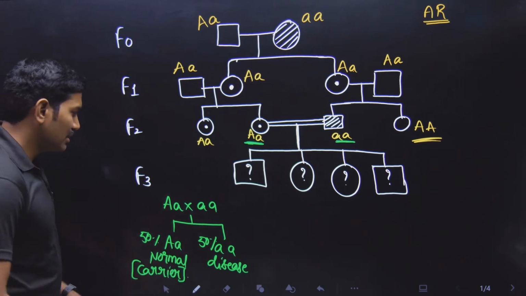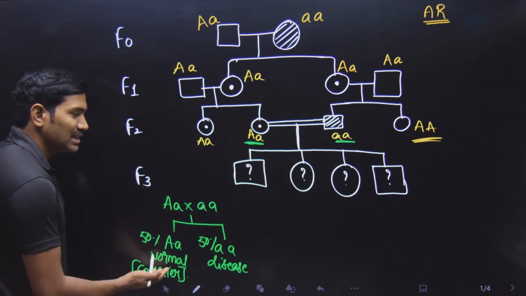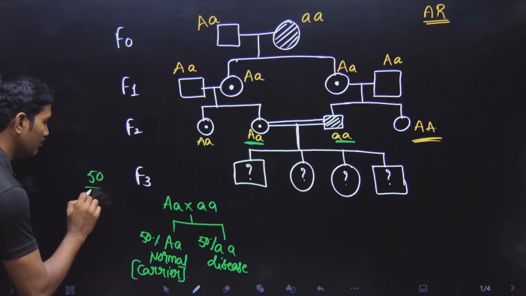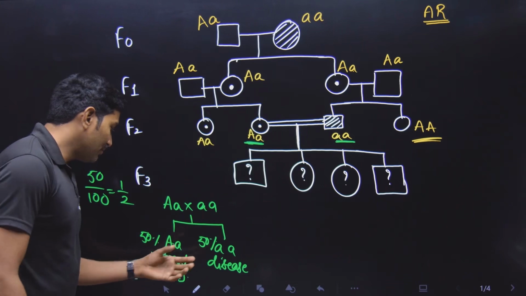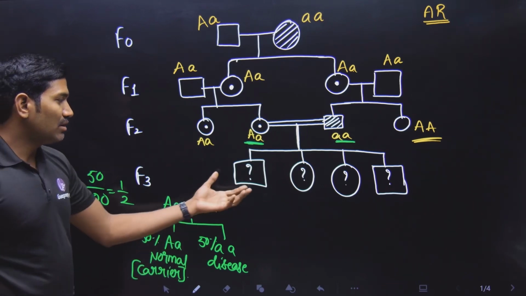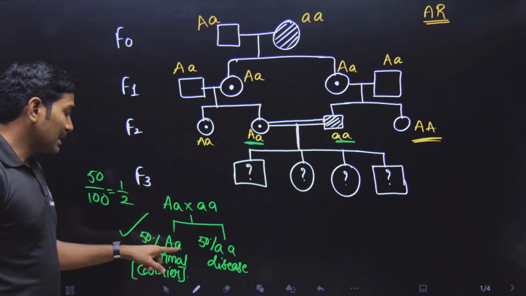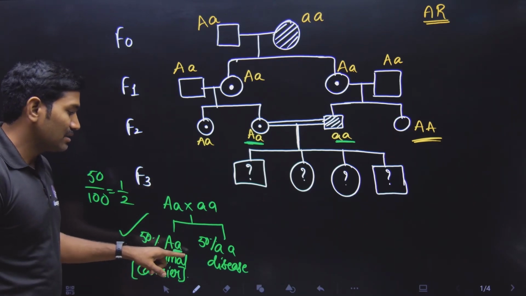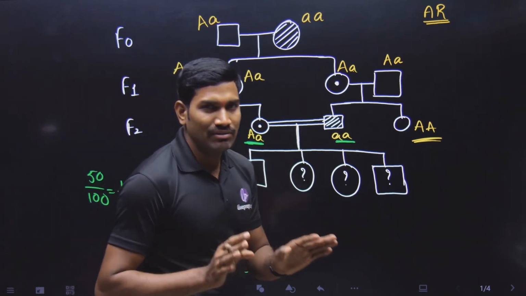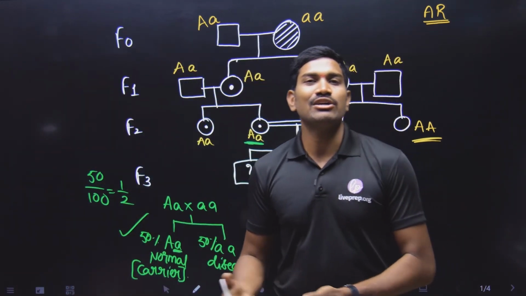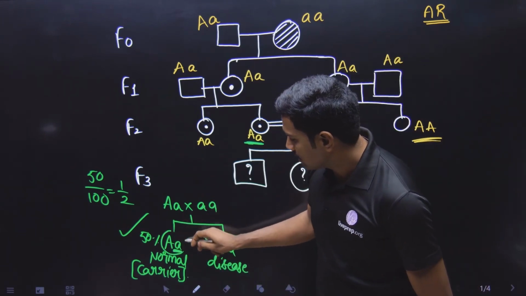Males or females, whatever it is. So in the population, what is the probability here? There is a 50% chance. 50% chance means what? Probability is 1/2. There is a 50% chance that the individual is normal. Normal means what? Not having disease, but carrying an allele that is able to cause a disease. That means carrier. Phenotypically not having disease, but genotypically heterozygous, carrying a disease causing allele. This is what they are actually asking in the question.